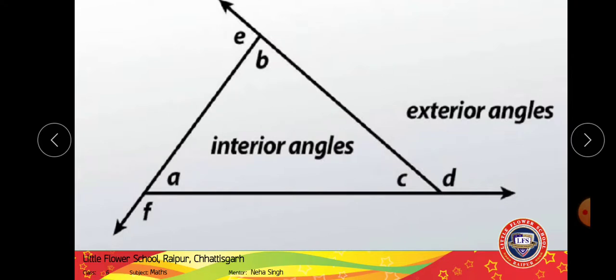And exterior angle means they are formed outside the triangle. Whenever any side of the triangle is extended, the angle formed with the other side is called the exterior angle, right? Although it is formed by the sides of the triangle, since it is outside of the triangle, it is called exterior angle, right? So this was exterior angle and interior angle, right?